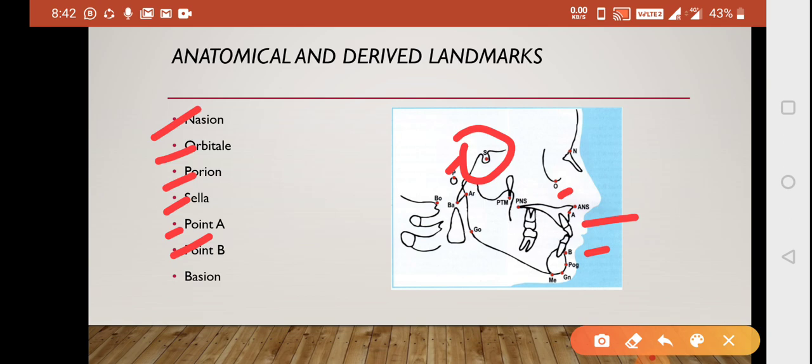Then basion is the median point of the anterior margin of the foramen magnum. This is the area of basion. So a little bit about each of them, you should be knowing that which part is which one.